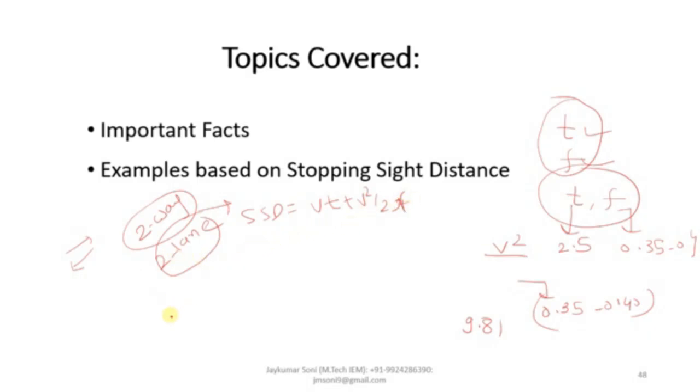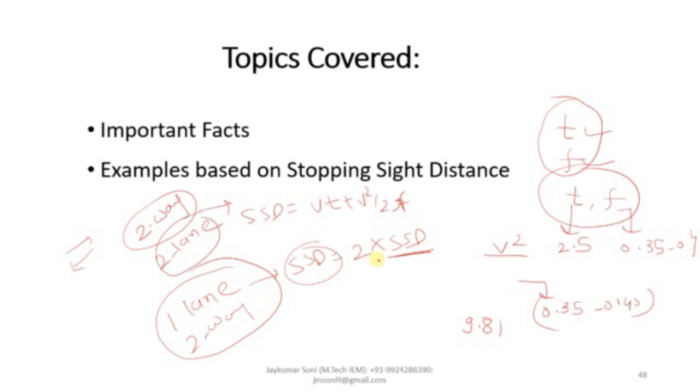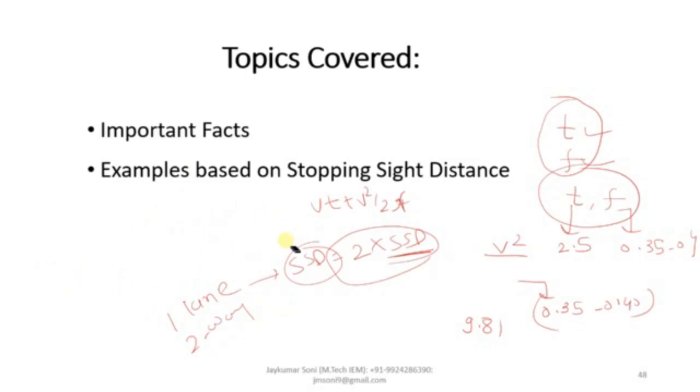But if it is a single lane road, one lane with two-way traffic, then the value of SSD will be 2 times SSD. So you need to calculate SSD, and to get the full SSD you have to multiply it by 2. This is one other important fact which was required to be mentioned.